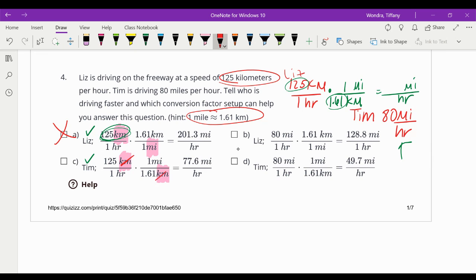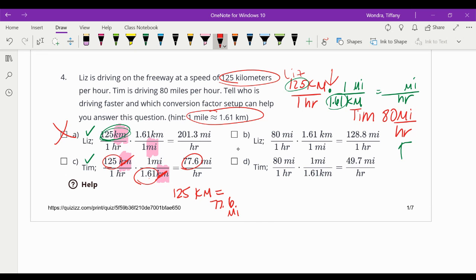This one would be good. The kilometers are cross-reducing, and it looks like my setup here, and I told you that. So that would cross-reduce, and we'd get 125 divided by 1.61. I said no matter what, you can trust the math. 125 divided by 1.61 is 77.6. So that's telling you that 125 kilometers is equal to 77.6 miles. And the setup was correct.